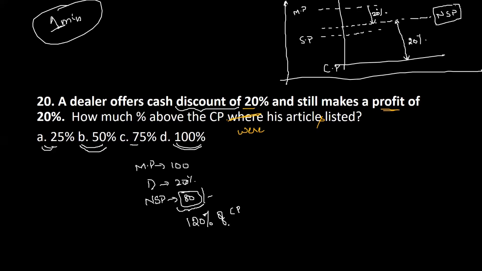If that is 120% of the cost price, then how much the cost price is, is what we want. So if 80 is 120%, how much is 100 is what you're seeking here. So now if you find out the value, how much will you get the value as? 5 by 6 into 80, that is 40 by 3, 200 by 3. So you will get the cost price as somewhere close to 200 by 3. Is that right?